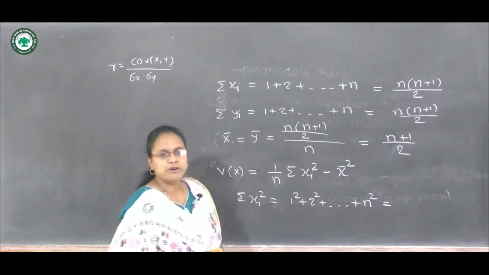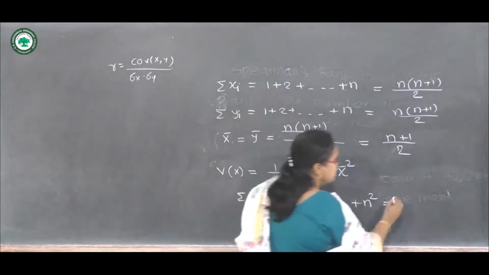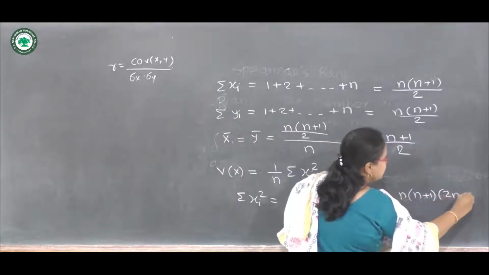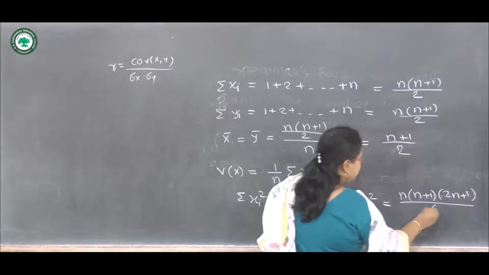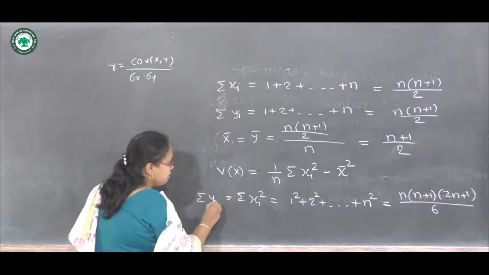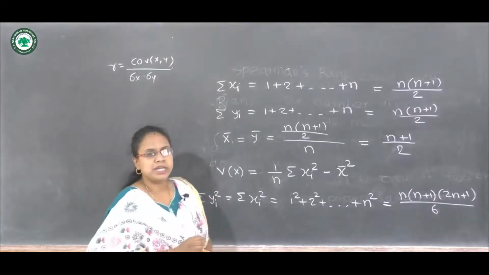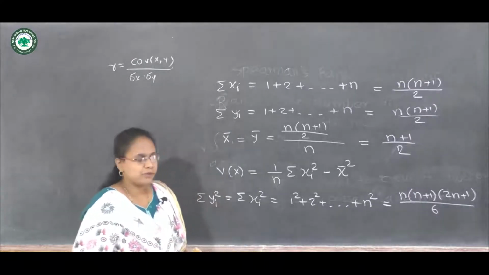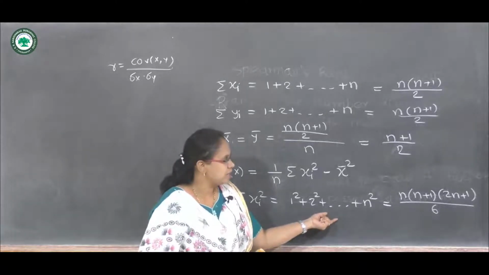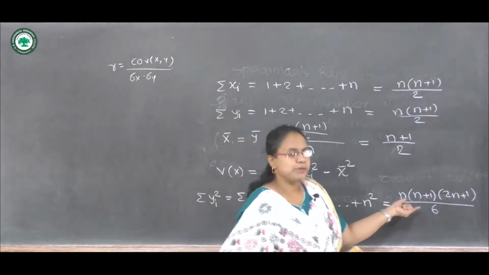We know the formula for this, which is n into n plus 1 into 2n plus 1 upon 6. Similarly for summation yi square. So summation xi square or summation yi square is the sum of squares of the first n natural numbers, and this is the formula for it.